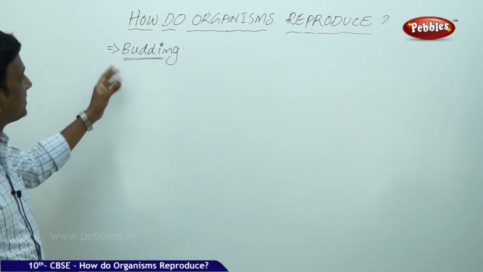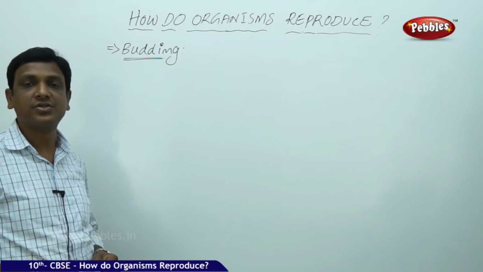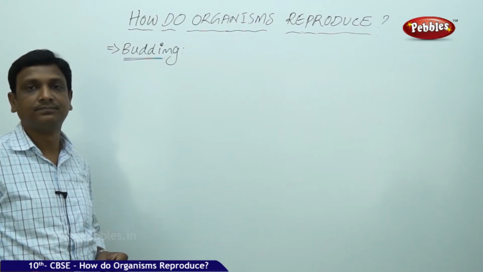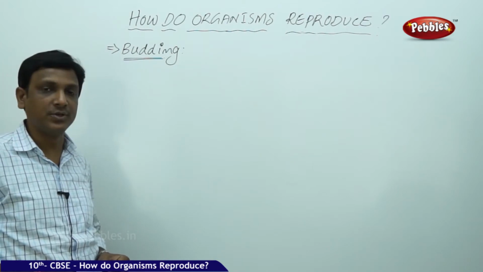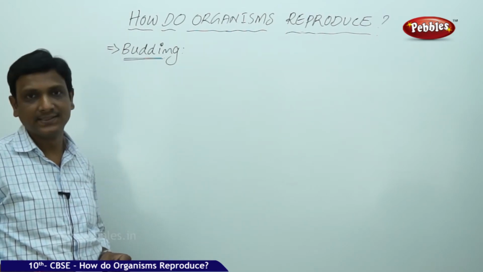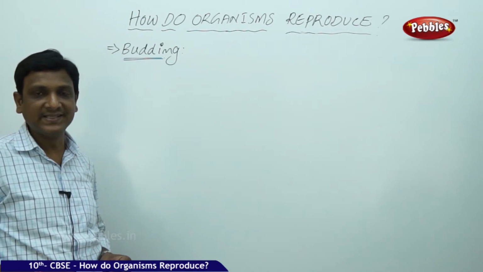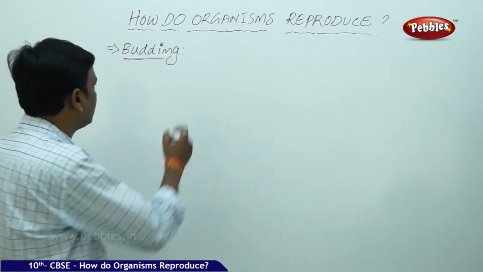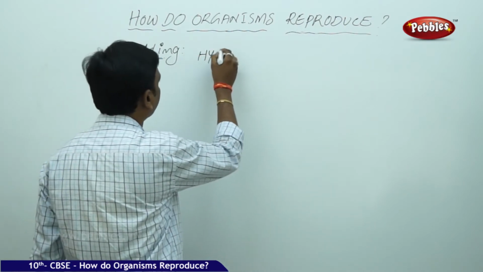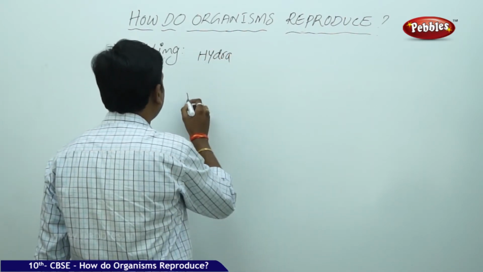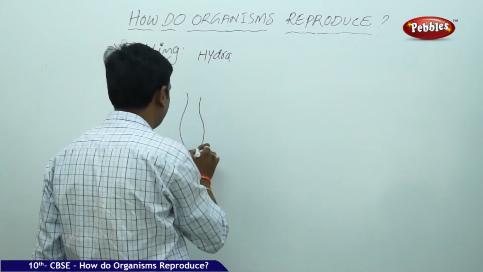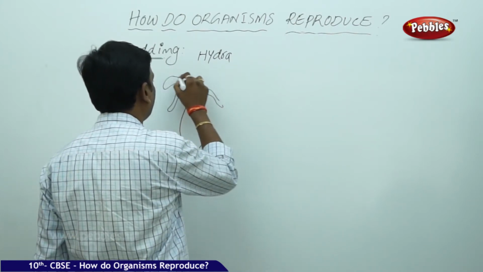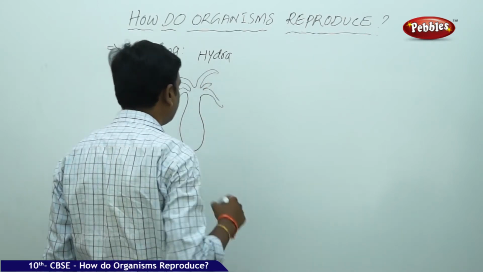So budding is another mode of reproduction in which a single organism is involved. Budding we already discussed in unicellular organisms, that is yeast. So budding is seen in the unicellular organism yeast, and in the multicellular organism Hydra. Hydra has tentacles and a body like this.